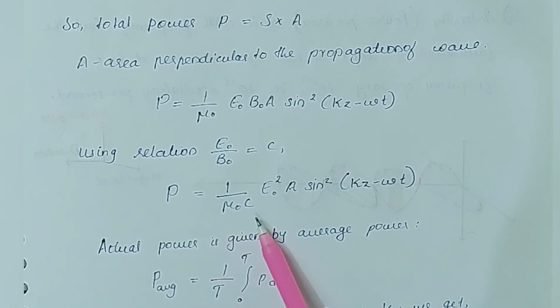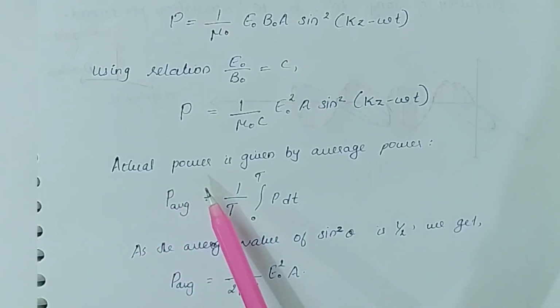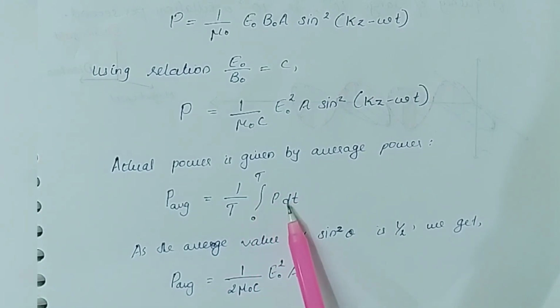So this is the expression for power of our electromagnetic wave. Now, to get the actual power of our electromagnetic wave over a complete cycle, we take the average value of this power expression. The average value of power over a complete cycle is obtained as total power by total time, that is 1 by T into integral 0 to T of P dt.